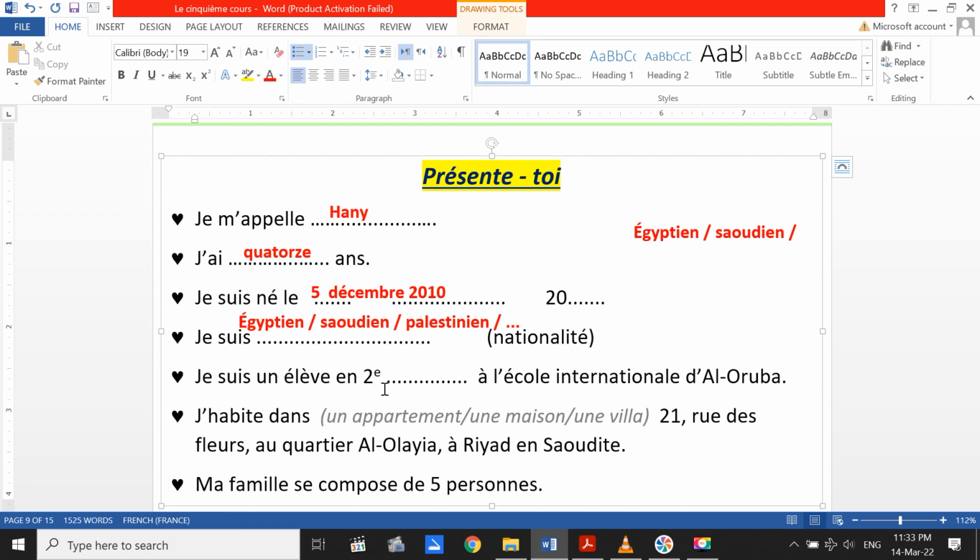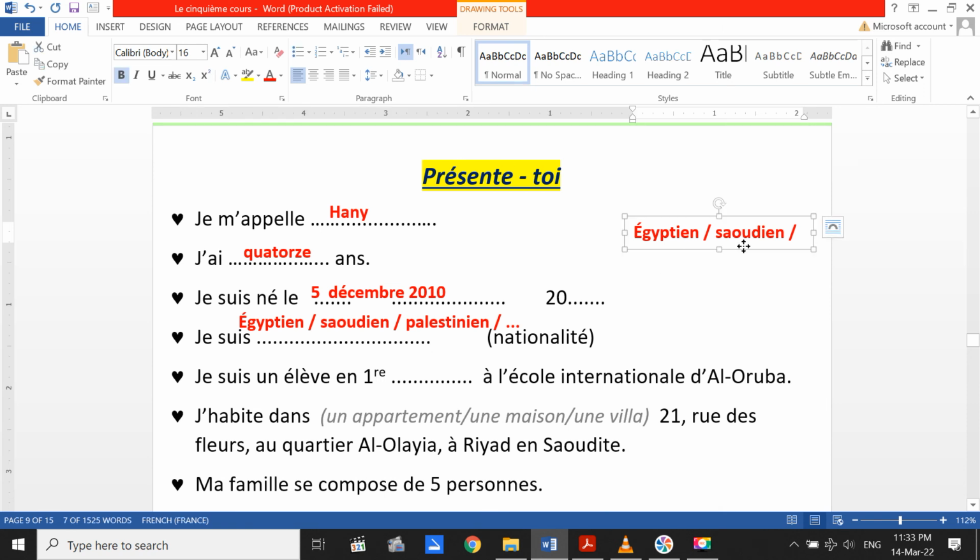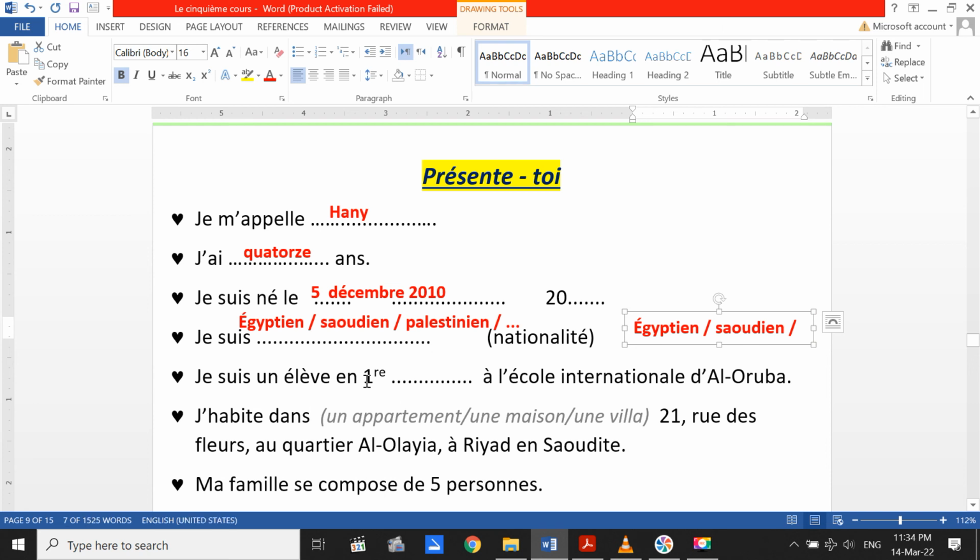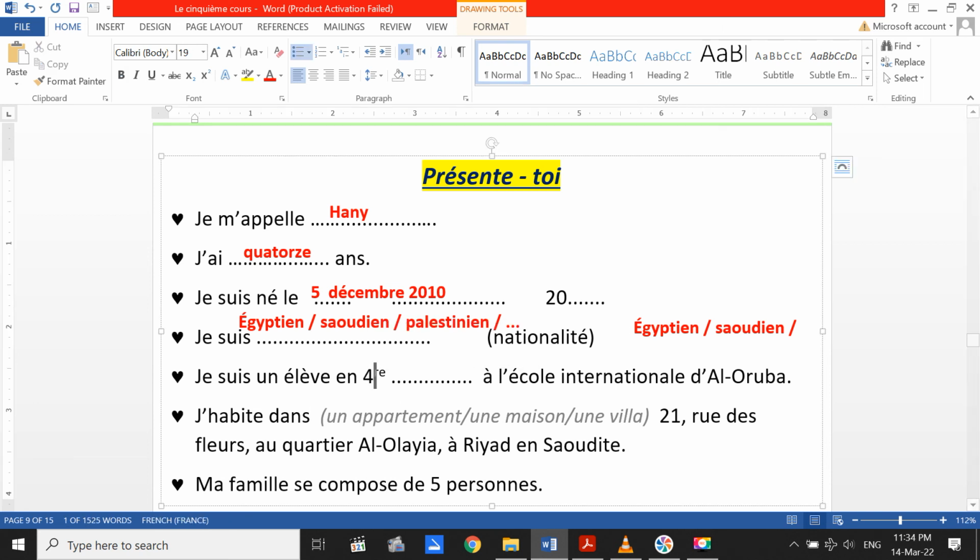And here the abbreviation will be DE. Okay, and if it's grade 11, it will be je suis en première, and it will be RE. Here you say that, for example, if your class is violet, if it's blue, if it's white, je suis par exemple en quatrième, grade 8, je suis en quatrième violet. I'm in grade 8 violet. Je suis en quatrième blanc. I'm in grade 8 white, like that.